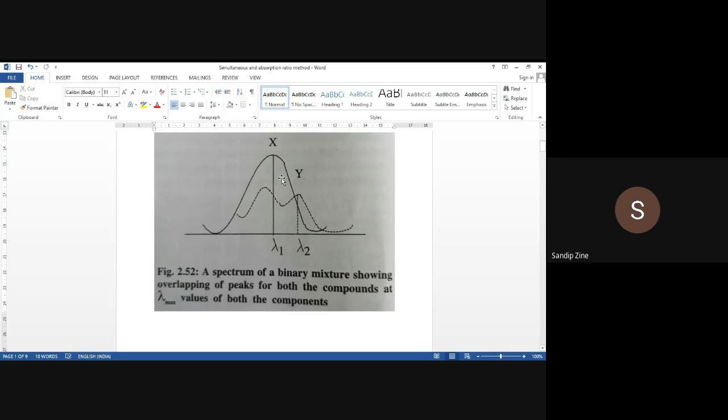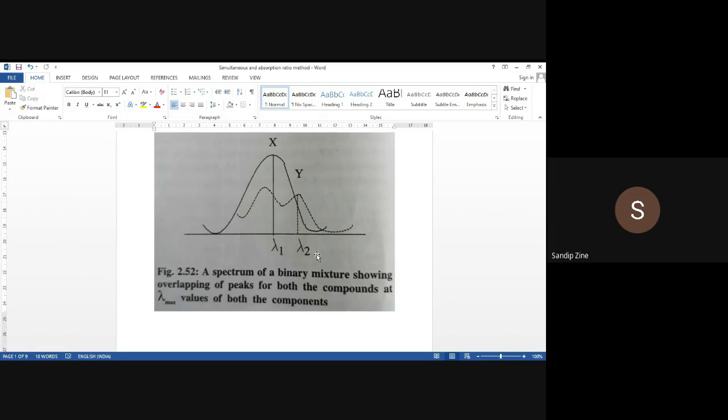In the second step, we will find out the absorptivity value, that is the small a value, of X at wavelength 1 as well as wavelength 2, and the absorptivity value of Y at wavelength 1 as well as wavelength 2. Then we will move on to the third step.